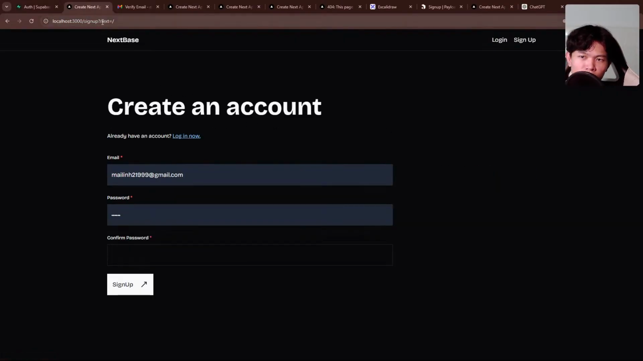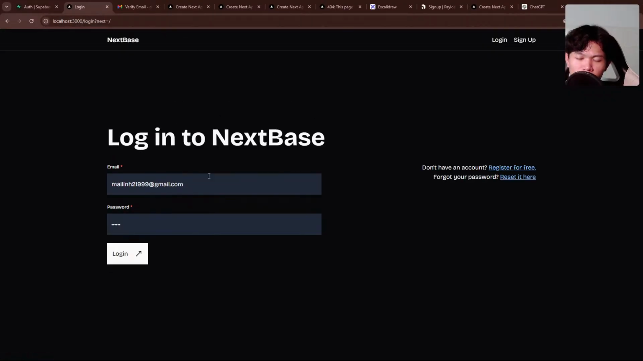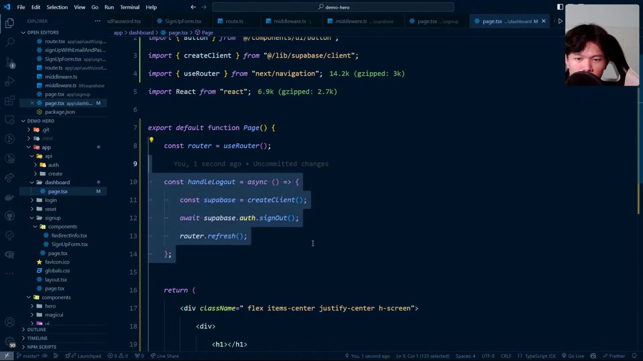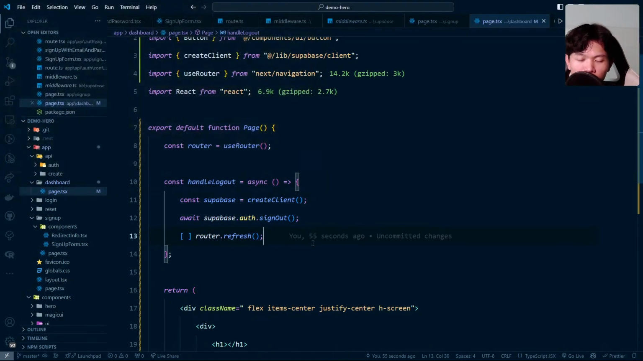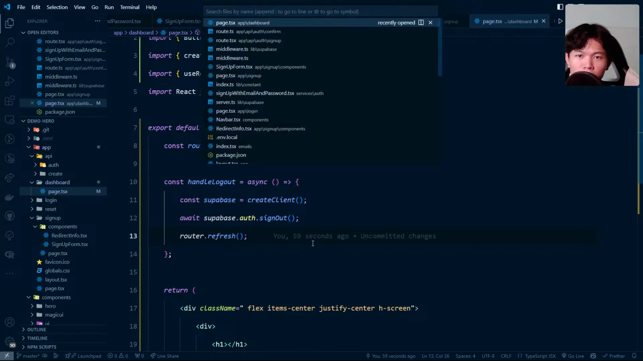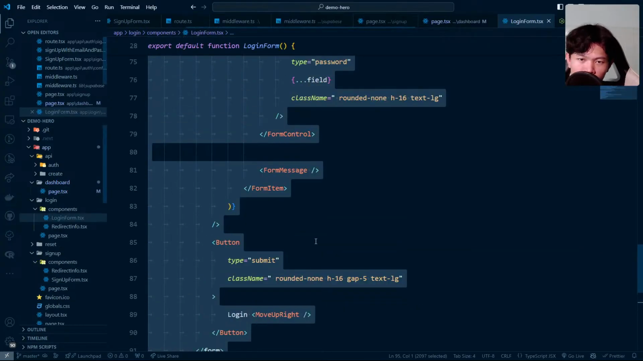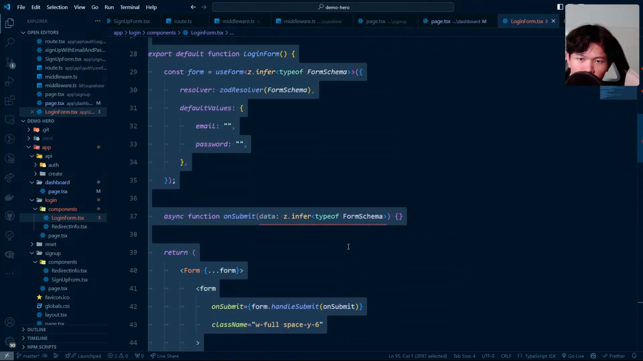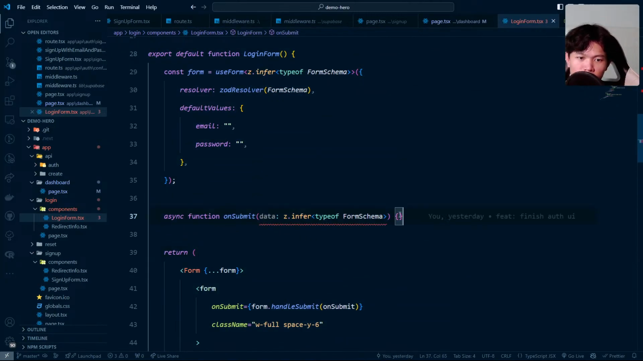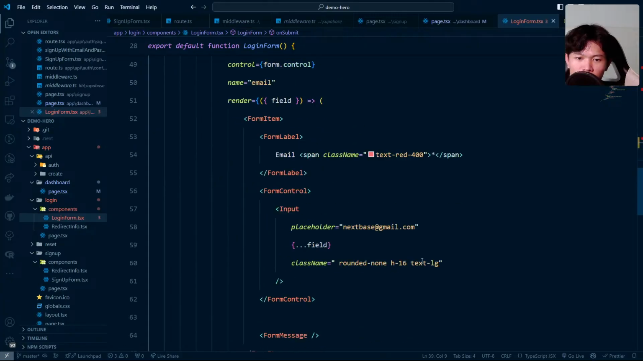So which is okay, I think this is fine. Let's go back to login. It will redirect to here. Right now let's try to implement the login inside the login form. Right here we have a login form that I built before, so I haven't used it yet. So let's try to use this.